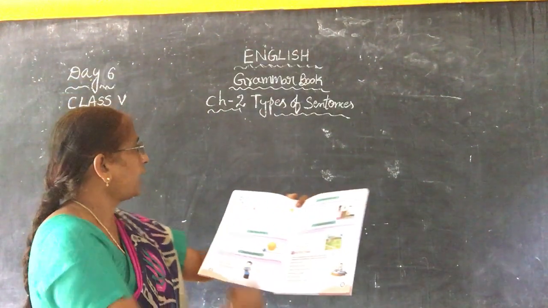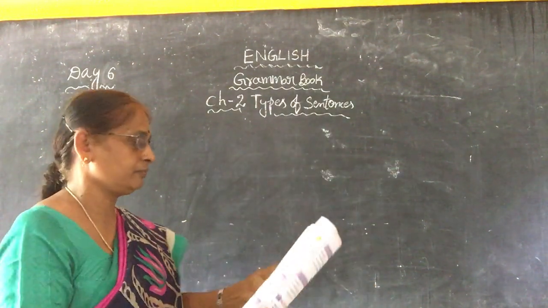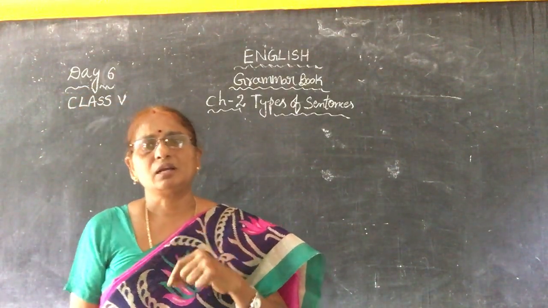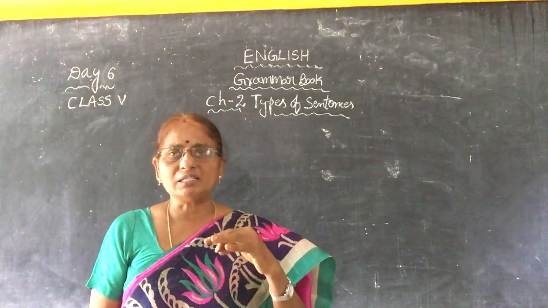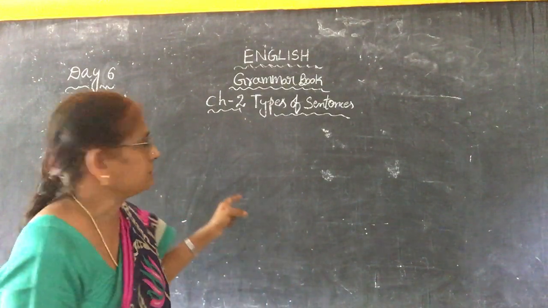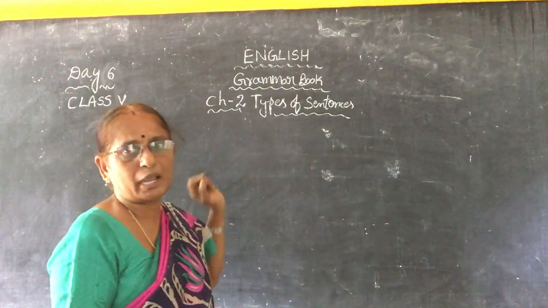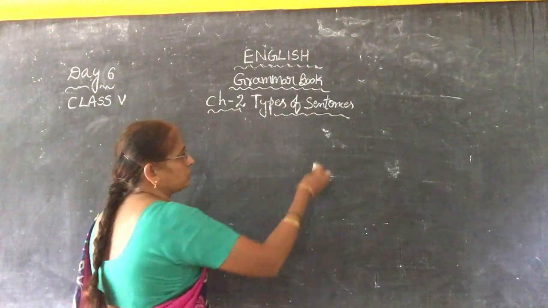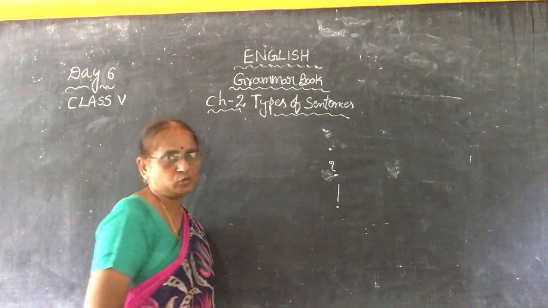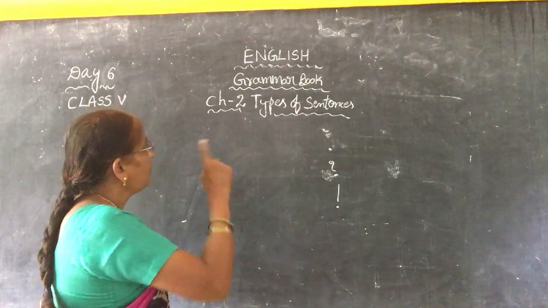See here. Types of sentences, page number 10 and 11 from our grammar book. You have learned, what is called a sentence? A group of words arranged in a proper order which gives us the complete sense. That is called a sentence, isn't it? And there are some rules to write a sentence. A sentence always starts with a capital letter and ends with a full stop, a question mark or an exclamation mark, I told you. And every sentence contains what, children? A word. We got all this already in the first chapter.